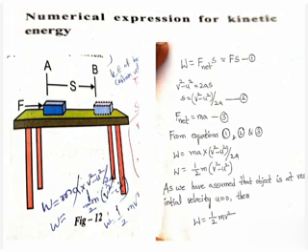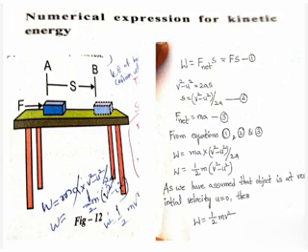Let us assume that an object of mass m is at rest on a smooth horizontal plane, as shown in figure 12. Observe this figure: one object of mass m is at rest on a table. Let it be displaced through a distance s from point A to B by a force acting upon it in the direction of displacement.